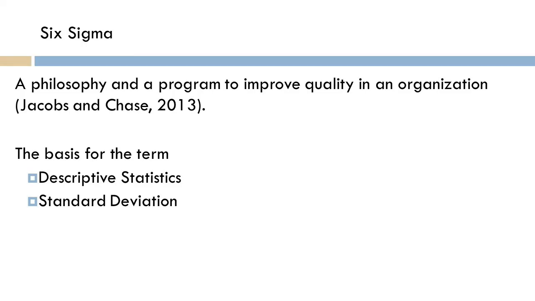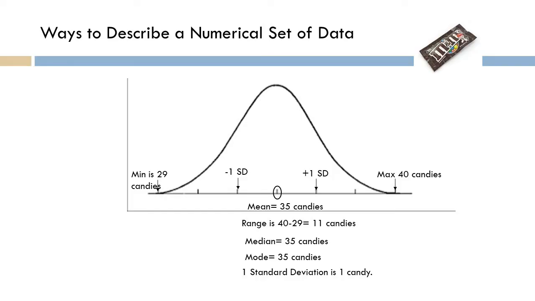In their text on operations and supply chain management, Jacobs and Chase defined Six Sigma as a philosophy and a program to improve quality in an organization. Now, the basis for this term itself is found in statistics. More specifically, it's in the concept of standard deviation, which is from descriptive statistics, and it's used to describe data sets.